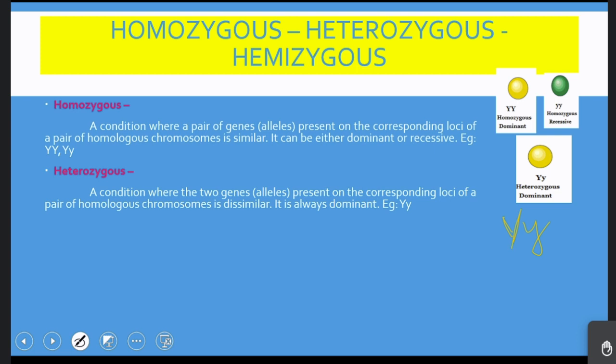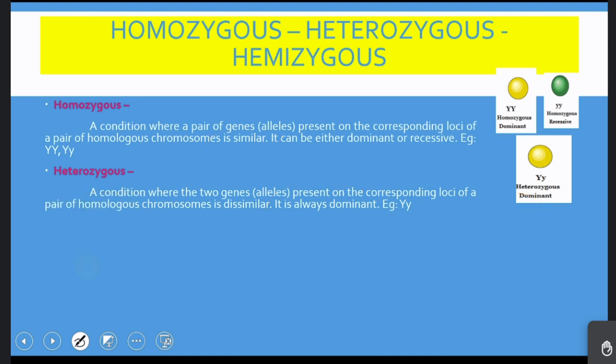In a heterozygous individual, there is always a dominant allele and a recessive allele, and the dominant suppresses the recessive. Hence, heterozygous are always dominant. Homozygous can be dominant or recessive, whereas heterozygous is always dominant.